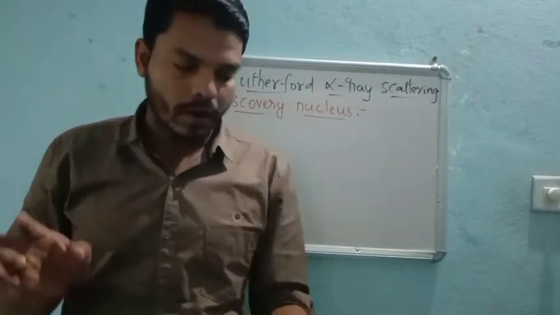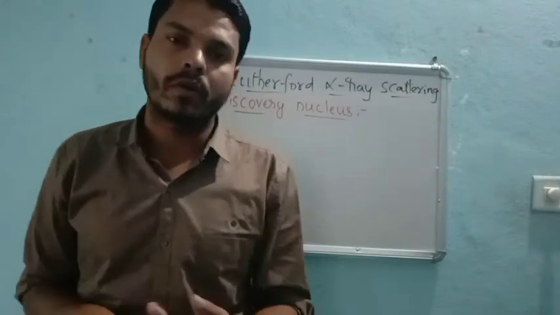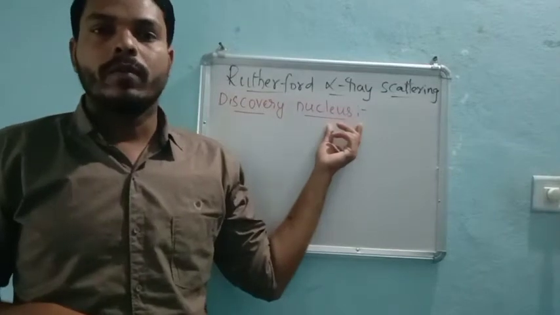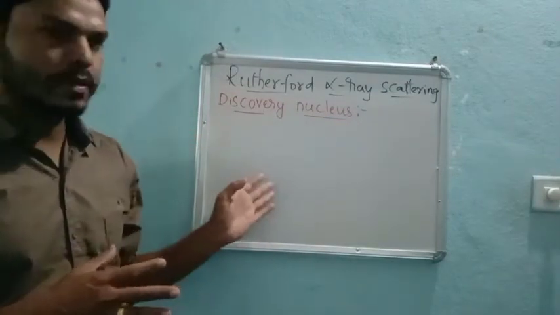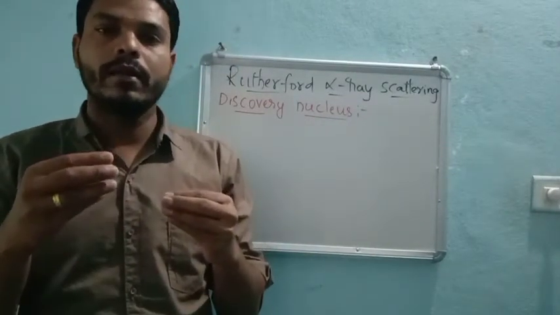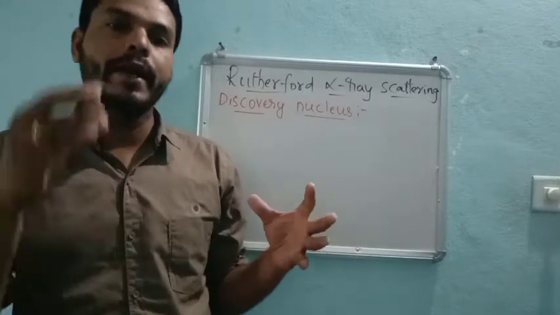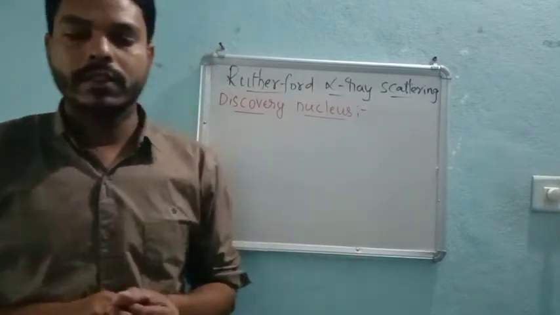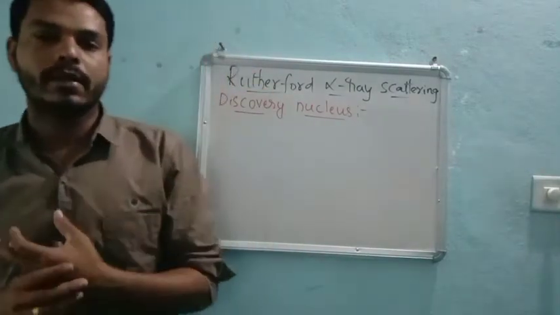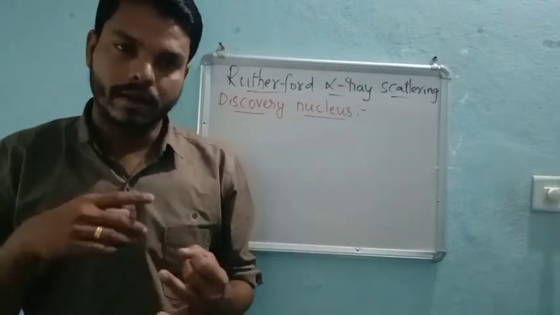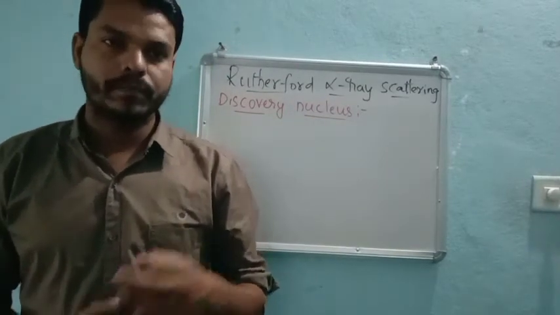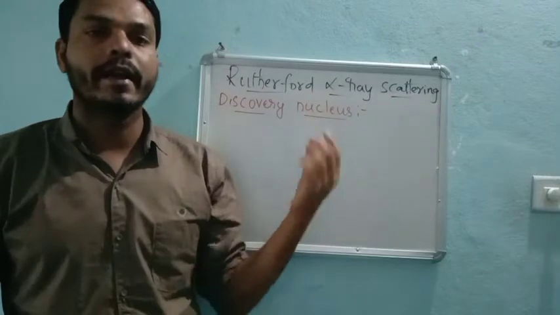Already we know the discovery of the electron and proton, right? And now we are going to see the discovery of the nucleus. After seeing this discovery, we come to know what is outside the atom and inside the atom. So this is the main thing. Dear students, there are three parts in the Rutherford experiment: procedure, observation, and conclusions.